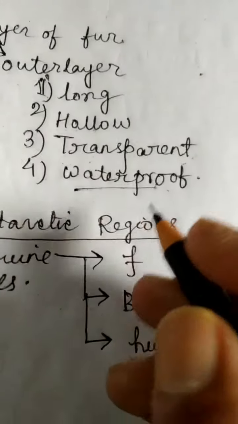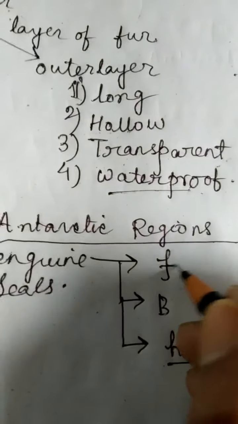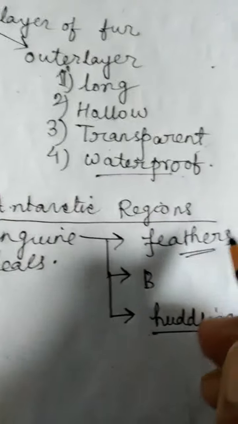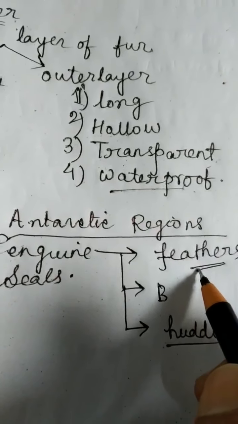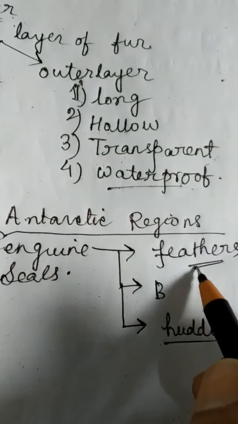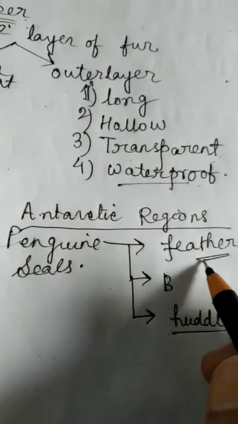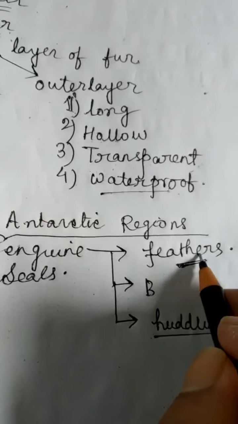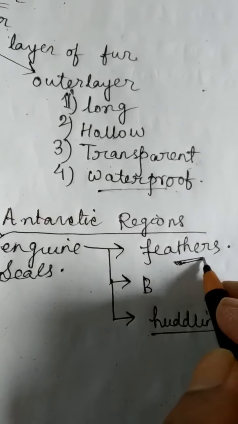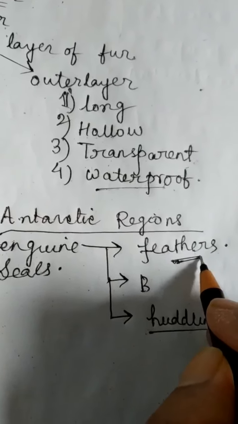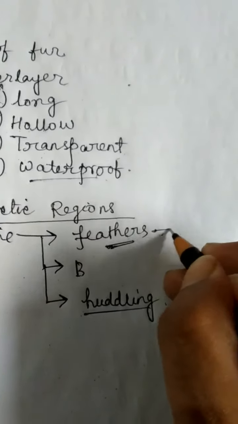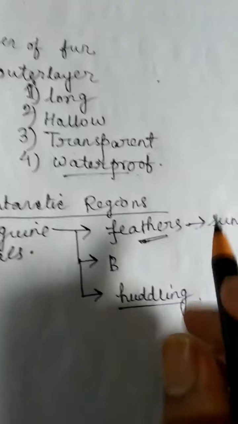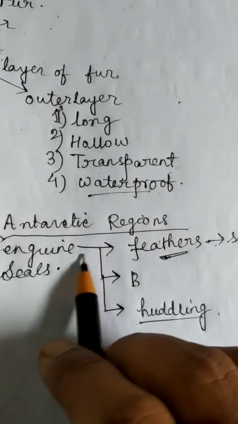So the main adaptive feature of the penguin is its feathers. Yes, they have a dense layer of feathers, means feathers are numerous in number, and mainly the feathers are dark in color, which absorb sunlight and keep their body warm. This is one of the important adaptive features of the penguin.